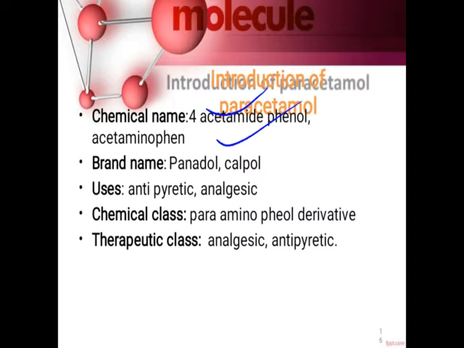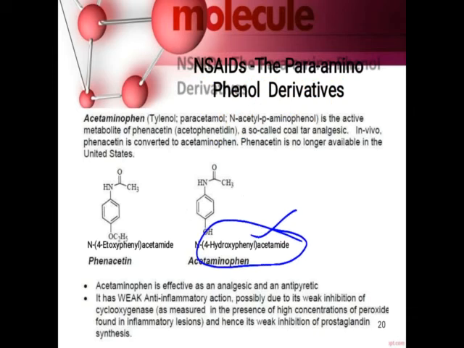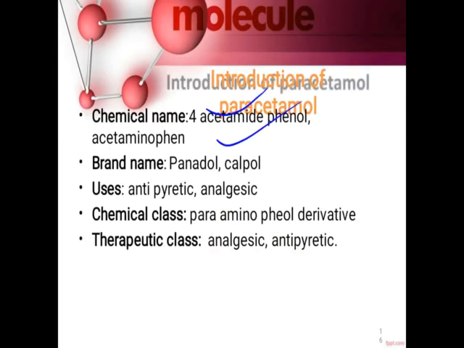Brand names: Calpol, Panadol. They are used as antipyretic analgesics. So among these drugs, paracetamol has very weak or does not have any kind of anti-inflammatory activity. So paracetamol is given only as an analgesic and antipyretic. Chemical class: para-aminophenol derivatives.